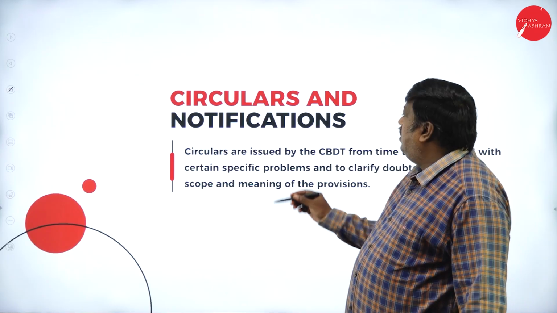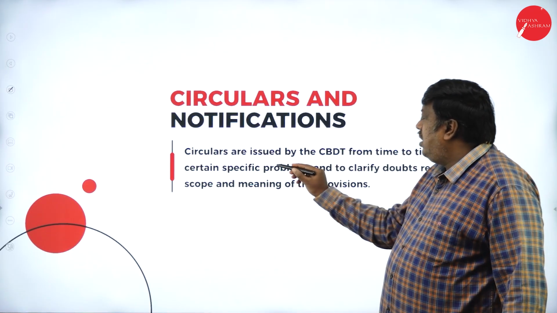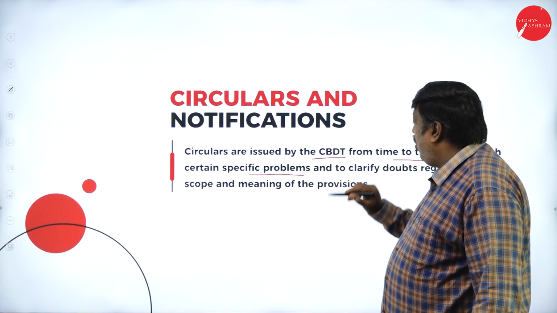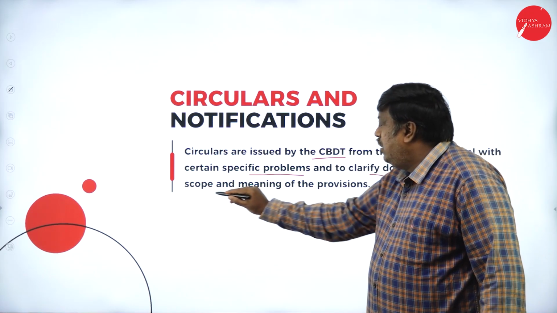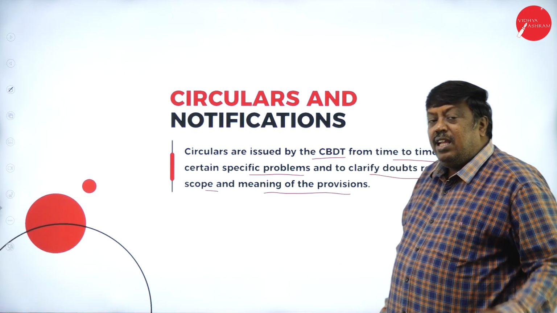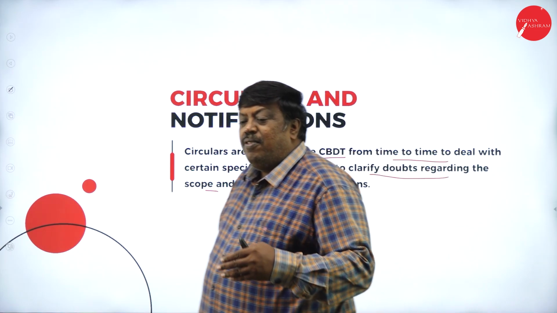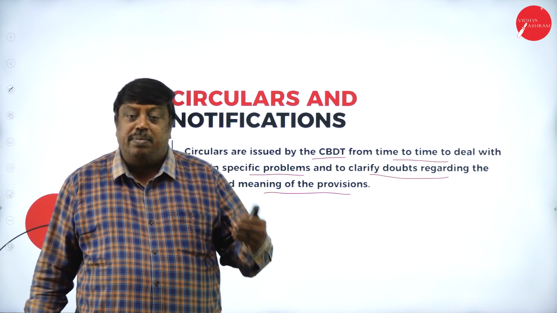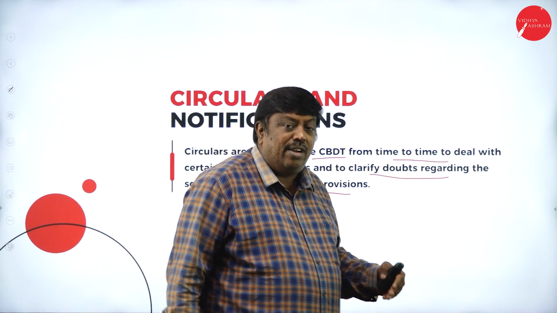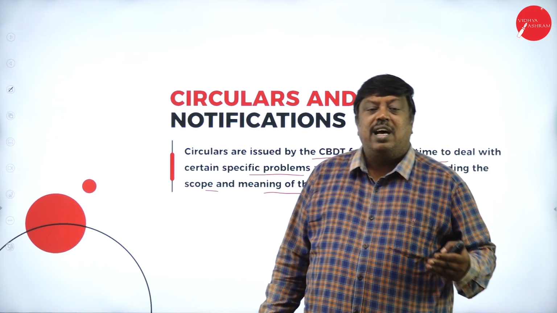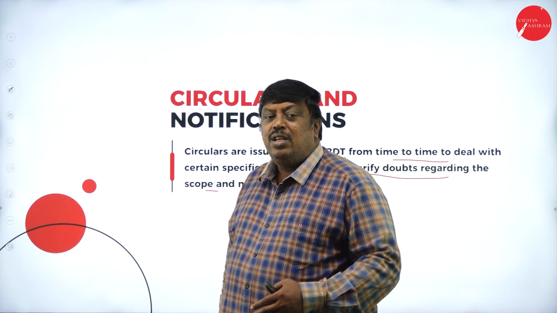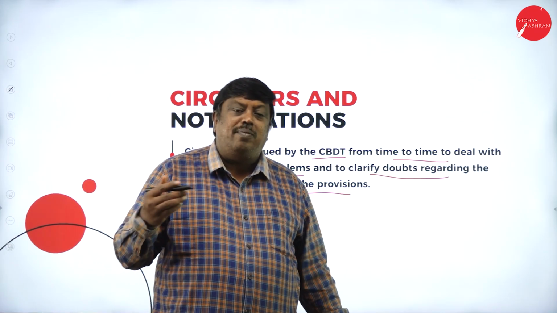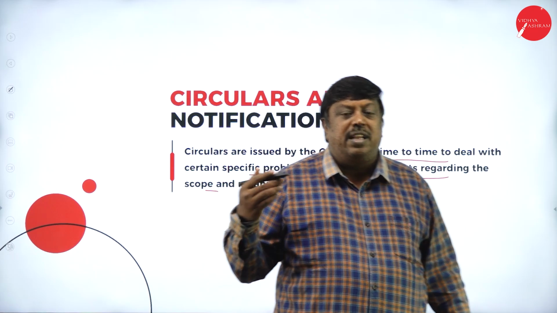Everything was discussed here. Circulars and notifications. Circulars are issued by the CBDT from time to time to deal with certain specific problems and clarify doubts regarding the scope and meaning of the provisions. Every time after the budget in the month of February, from that date till the next budget, the CBDT will send circulars and information to the general public as well as all the taxpayers on what provisions have been made, how they have been made, and on what basis they have made certain changes, whether it is beneficial or not.